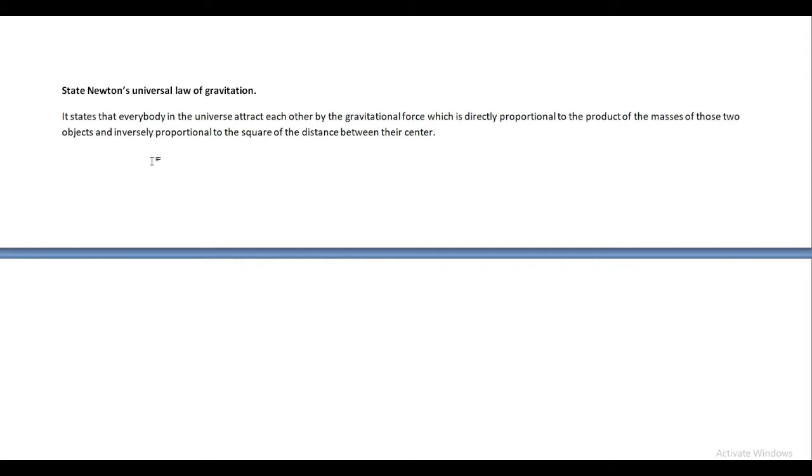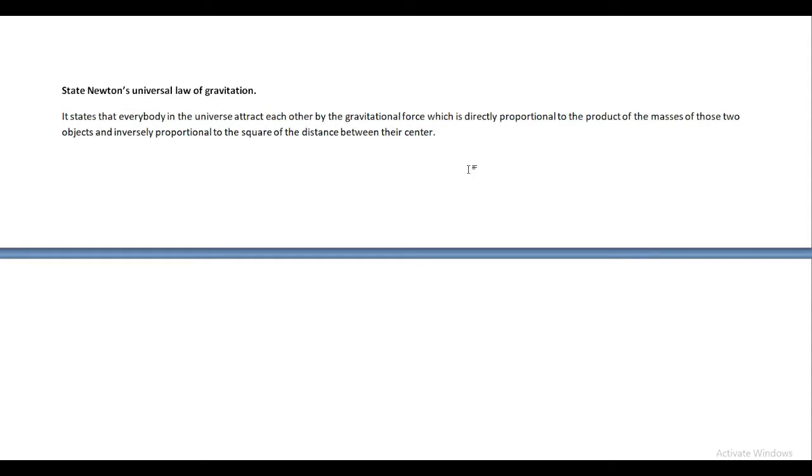And the other part in this law is that the gravitational force is inversely proportional to the square of the distance between their centers. It means whenever the distance between those objects is more, then the gravitational force is less. Here is an inverse relation, an opposite relation. And whenever the distance between those two objects is less, then the gravitational force is more.